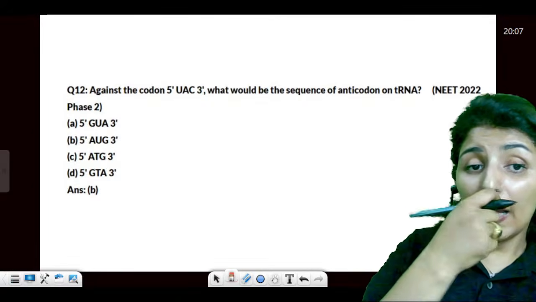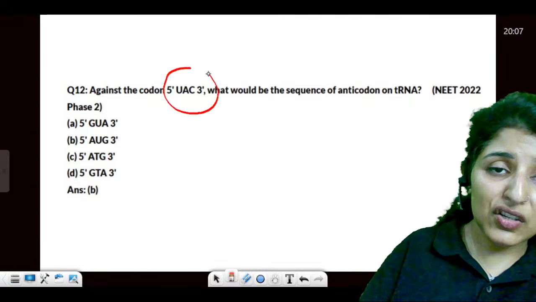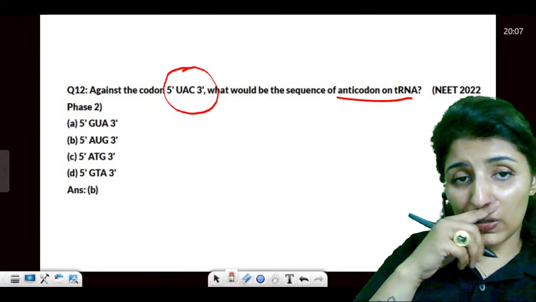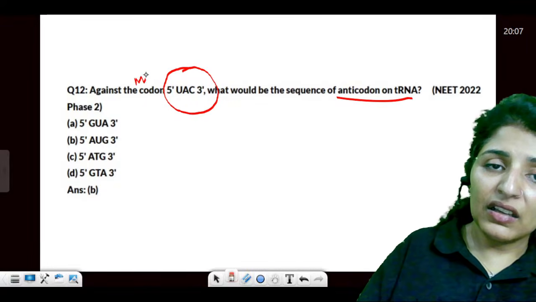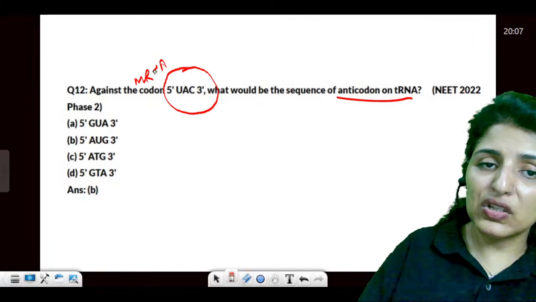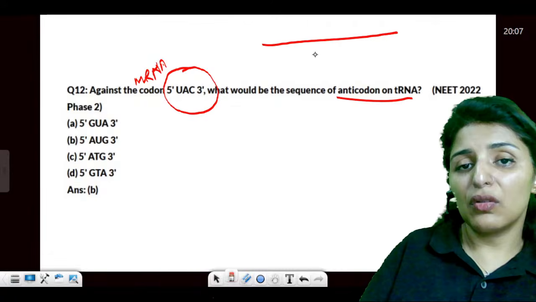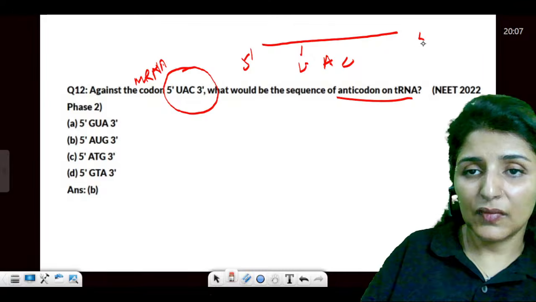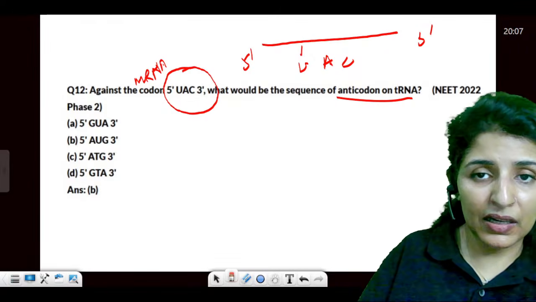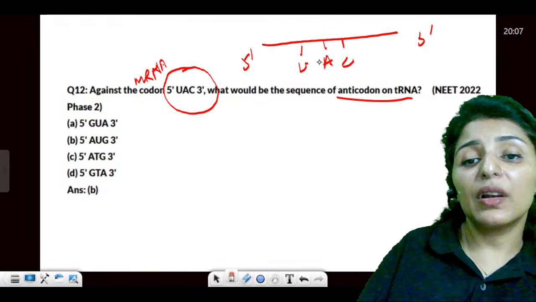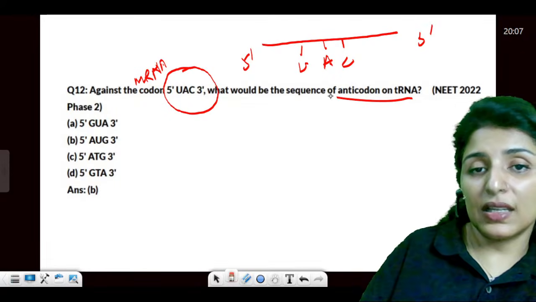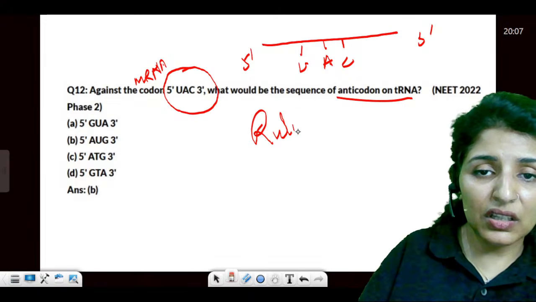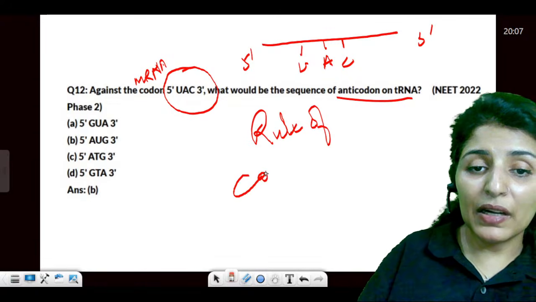Now, against the codon 5' to 3' UAC, what will be the sequence of the anticodon? On mRNA, we have the sequence 5' to 3' end. Yes or no? So when you have UAC like this, this is the mRNA codon. What will be the anticodon for UAC? Again, it follows the rule of complementarity. So just go with the rule of complementarity.